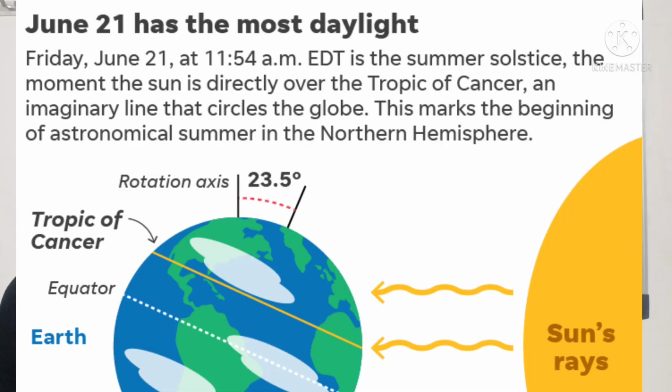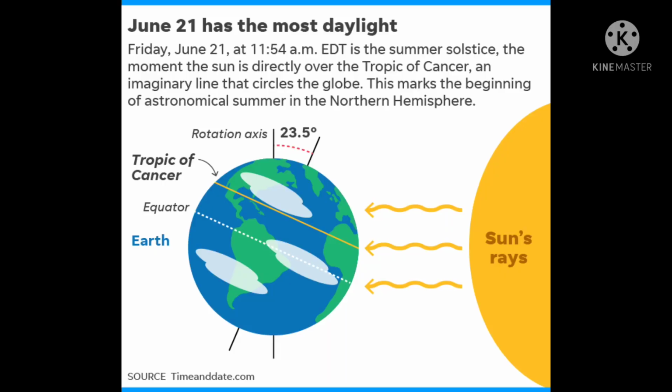Many times we have heard that 21st June is known as the longest day on the earth, the summer solstice in the northern hemisphere. So let us try to know the reason behind this. For people living north of the equator, 21st June is referred to as the summer solstice.